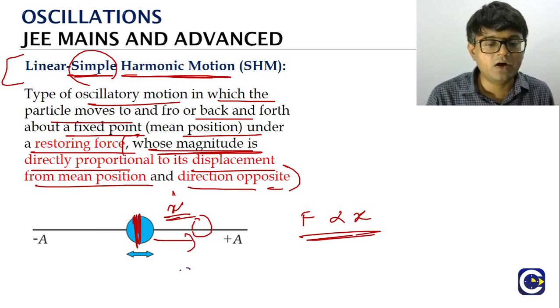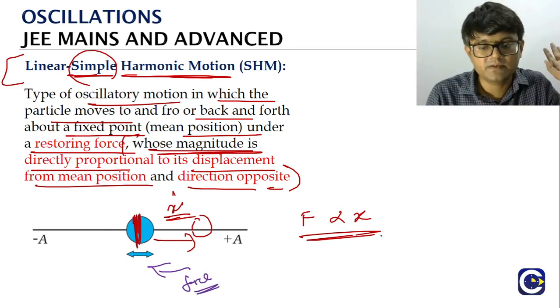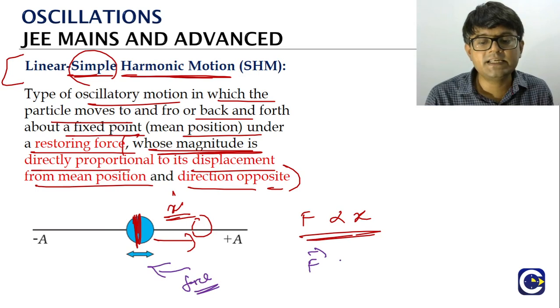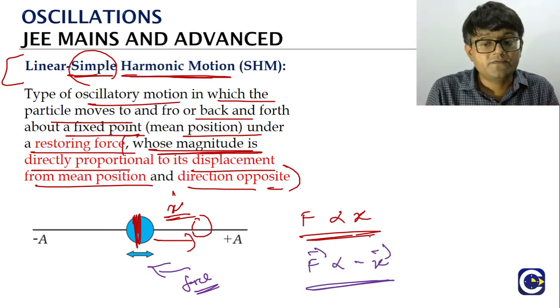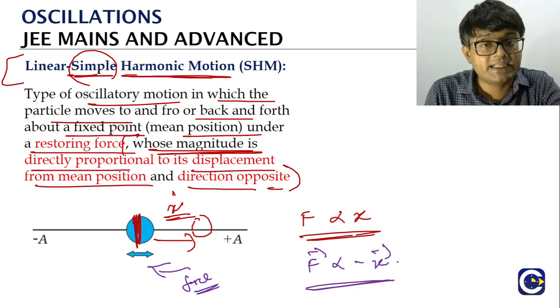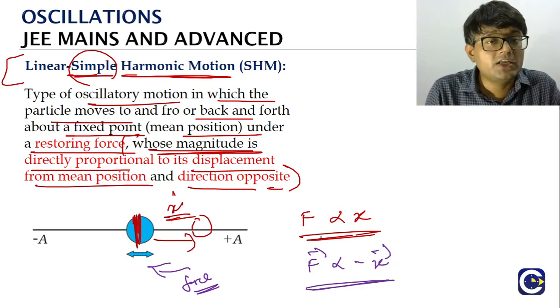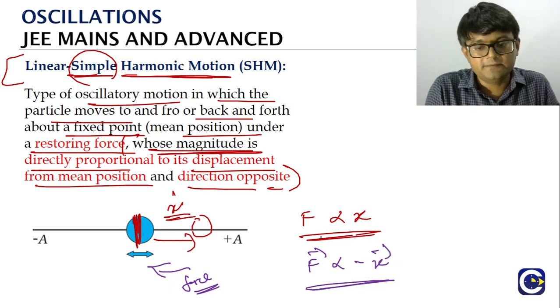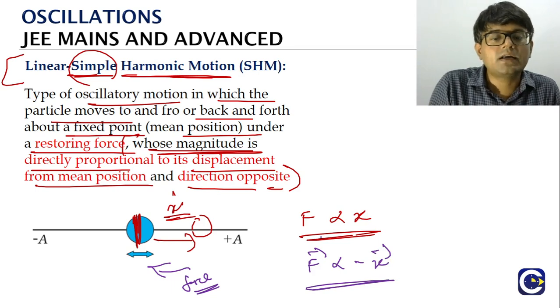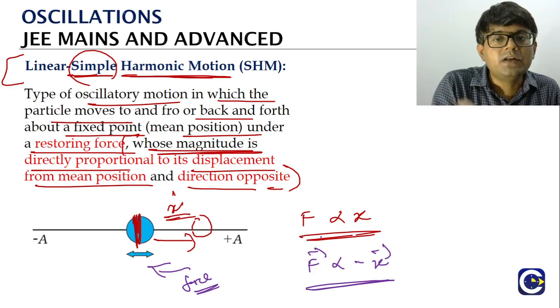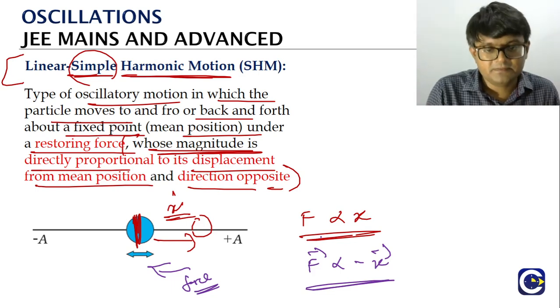It will always be trying to take the particle back to the mean position. If you want to express this as a vector relation, we should put a minus. Why? Because if the displacement is given by the vector x, the direction of the restoring force will be exactly opposite to it. So this is what we call the simple harmonic motion, the linear type.